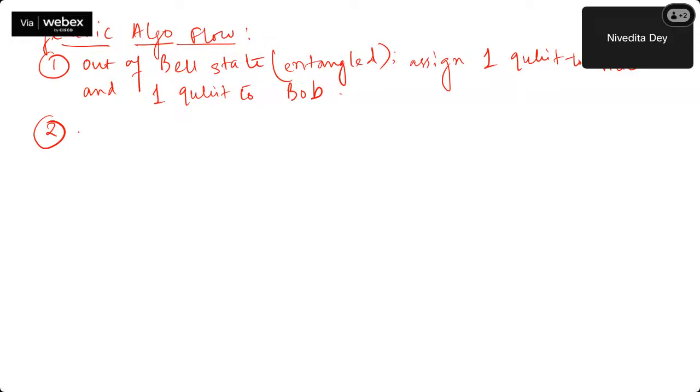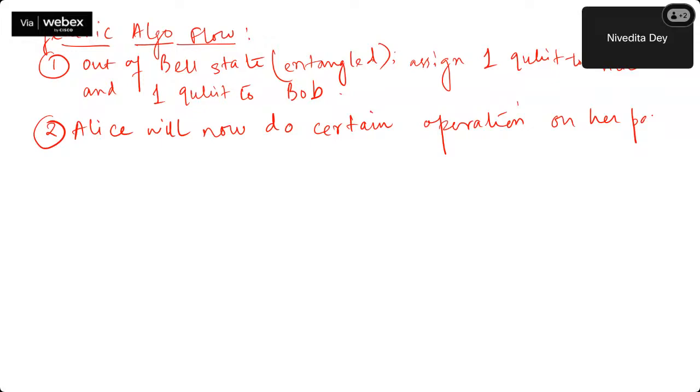Okay. So second is Alice will now do certain operation on her part of the qubit. Okay. Third one is Alice will send the modified